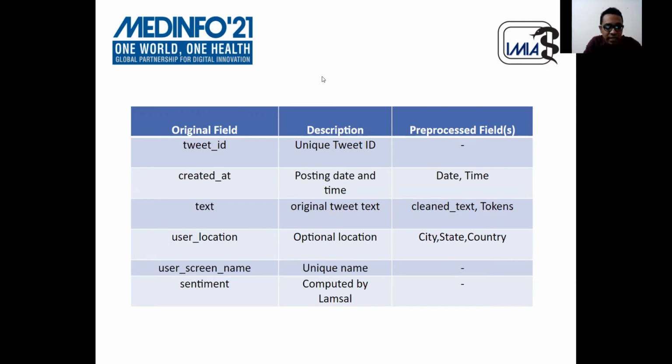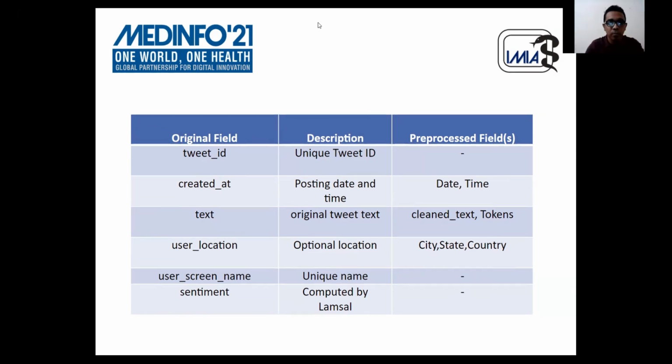As we mentioned earlier, there is an optional user location field, which contains user location related information provided by the user, and we use this field to extract country, state, and city related information. Twitter also provides the username for each tweet, and the dataset we used contains a sentiment score computed by them, which we use for our sentiment analysis.